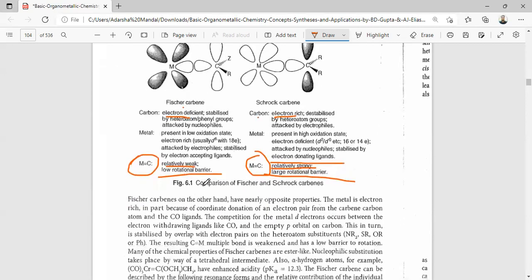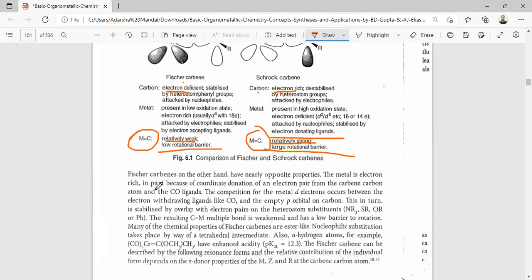Fischer carbenes, on the other hand, have nearly opposite properties. The metal is electron rich, because the coordination of an electron pair of the carbene carbon atom and the CO ligand compete for the metal d electrons. Back bonding occurs between the metal and the electron-withdrawing ligand like CO and the empty p orbital of carbon, which in turn is stabilized by overlap with the electron pairs of the heteroatom substituent. The resulting C=N multiple bond is weakened and has a low barrier of rotation.